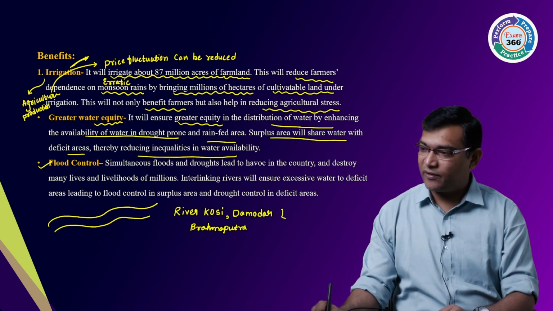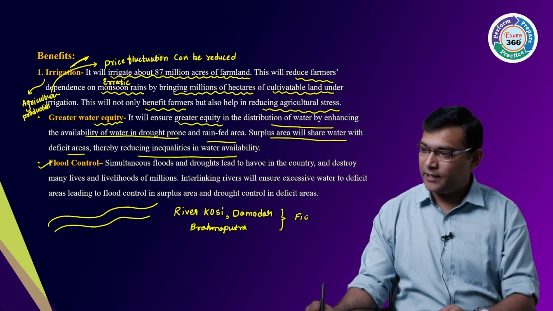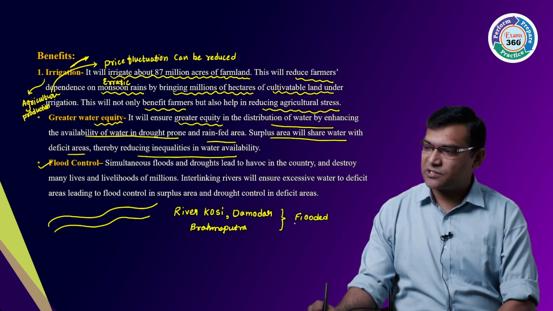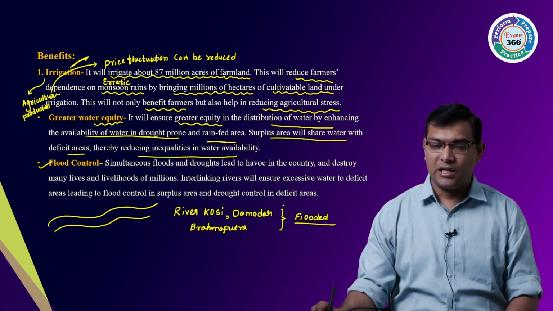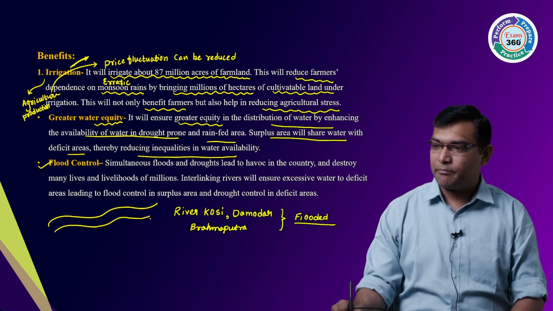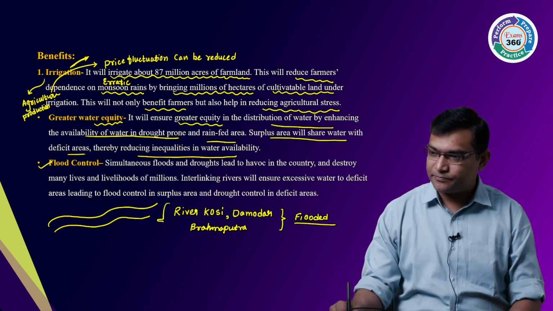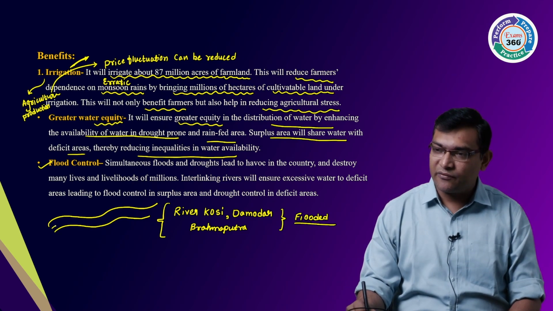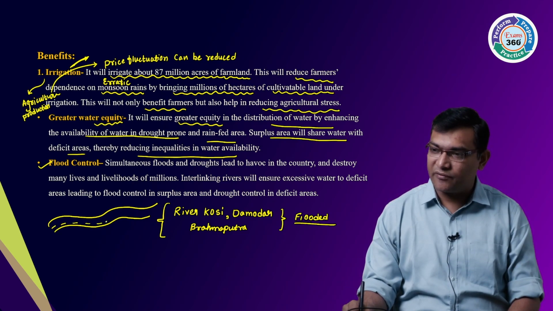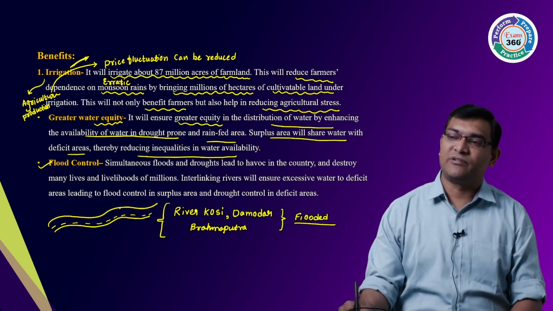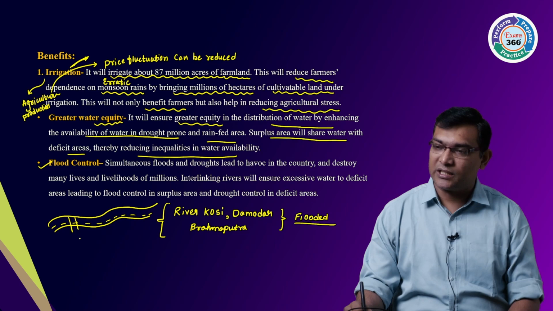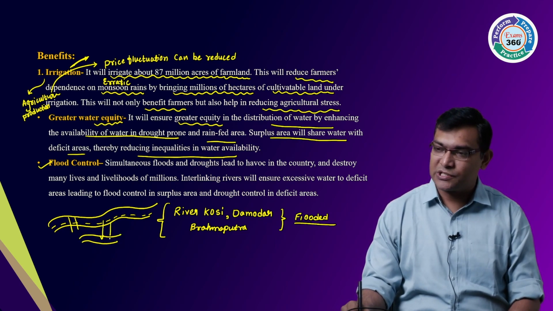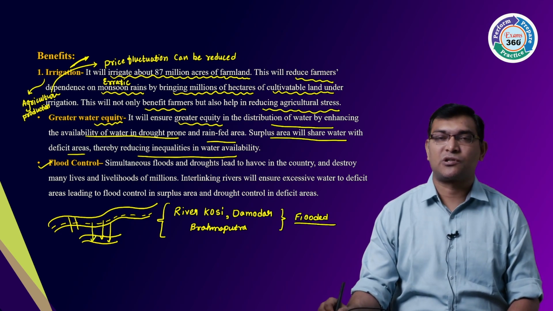They are flooding every time. Why? Because of the various reasons which we have seen. But what will happen now? Because of these things, the rivers which are here, when you link them by interlinking with the other rivers, what will happen? The surplus water will be distributed. So flooding conditions can be stopped.